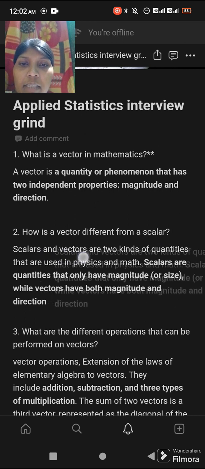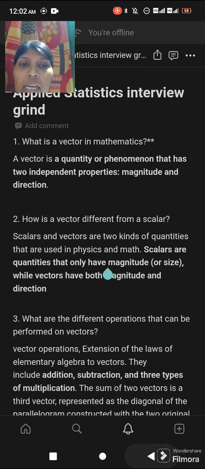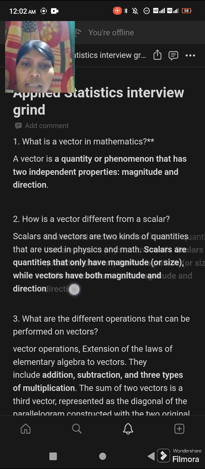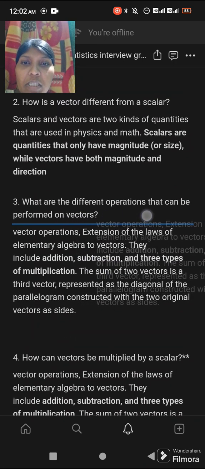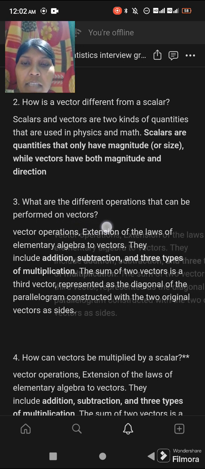Scalars and vectors are two kinds of quantities that are used in physics and mathematics. Scalars are quantities that only have magnitude or size, while vectors have both magnitude and direction. Next question, what are the different operations that can be performed on vectors?